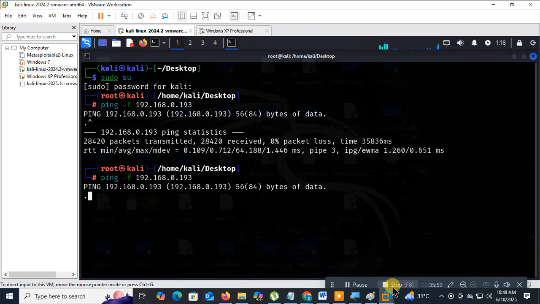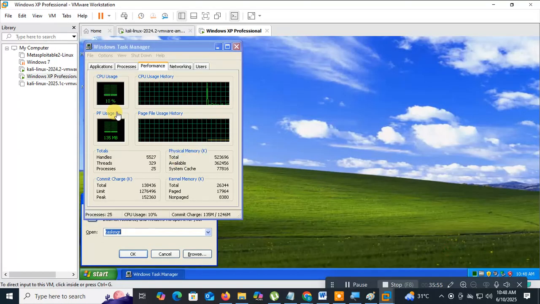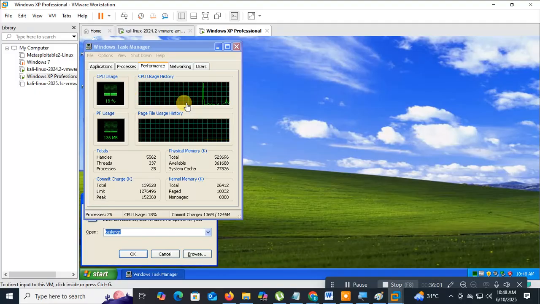Now I go to the attacker machine and do the ping flood attack. Let me check what happens here. There is a spike. A huge number of packets are being sent, so the traffic is increasing. After some time, more traffic will be sent to this machine, and the CPU usage will become 100%. Then this server or computer goes down. Understood? See, there is huge traffic, a sudden spike. Previously there was no traffic. See the graph, suddenly the traffic is increasing. Okay? Got it?